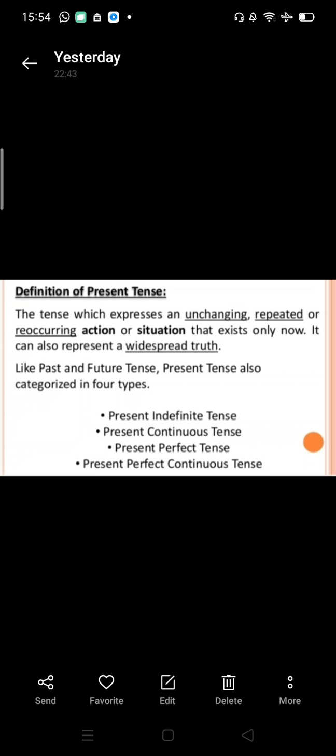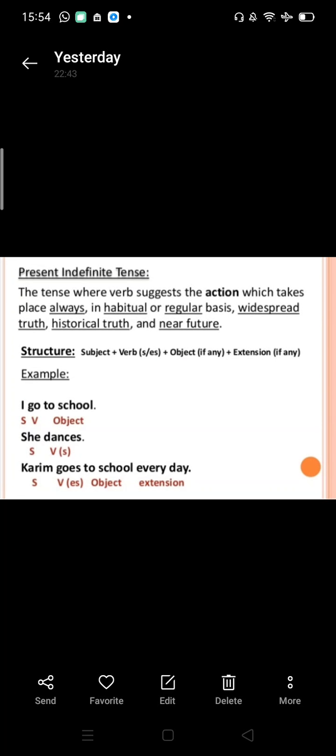Like past and future tense, present tense is also categorized in four types: present indefinite, present continuous, present perfect, and present perfect continuous tense. In present indefinite tense, the verb suggests an action which is taking place always, in habitual or regular basis. Like daily we are doing that action, like I brush my teeth daily. Widespread truth, like earth revolves around the sun. Historical truth and near future. We use present indefinite tense.